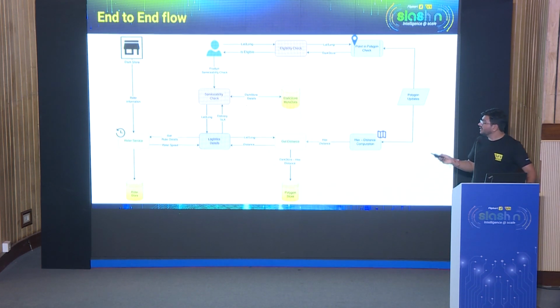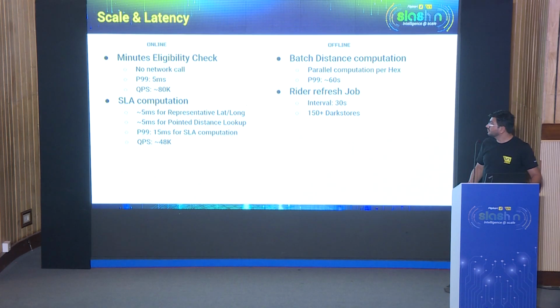So that is the end-to-end flow where, as soon as a customer lands, we are able to do a quick lookup and give the accurate delivery time to the customer, right? So, coming to the latencies part. There are two types of process, as I mentioned. First is the offline processing. Offline processing is basically computing the distance for each of the dark stores, which means we are able to do parallel computation and finish that computation within a minute, and store it into our data store.